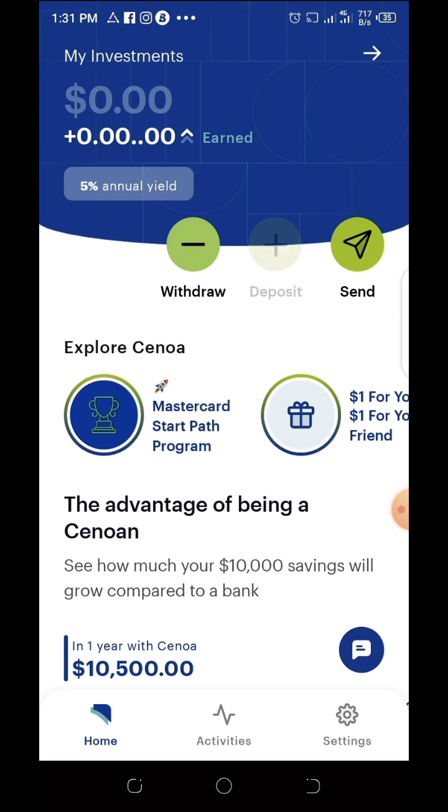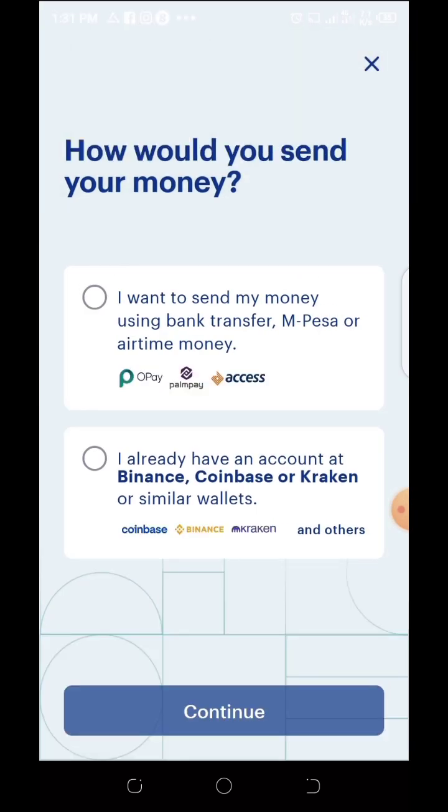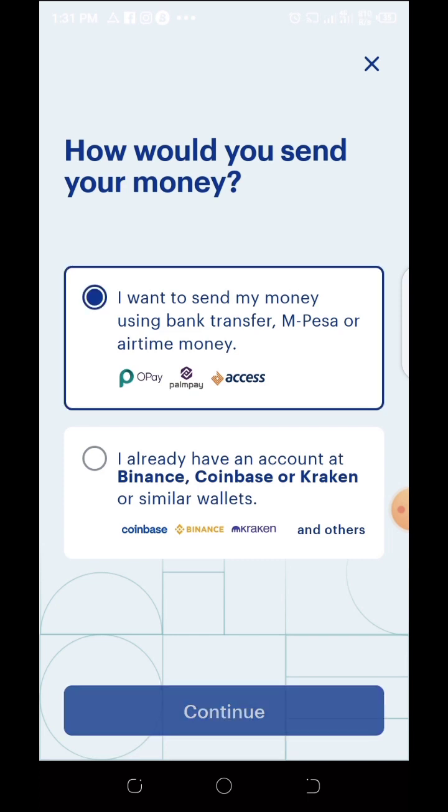So how to deposit? You just tap on deposit here, up here, this plus, and then you tap on I want to send money via transfer, the first option, then continue.